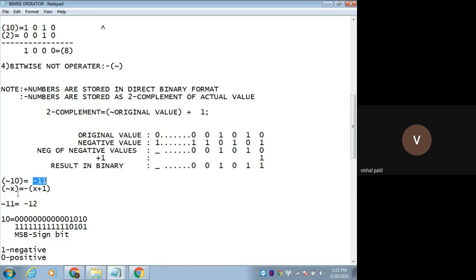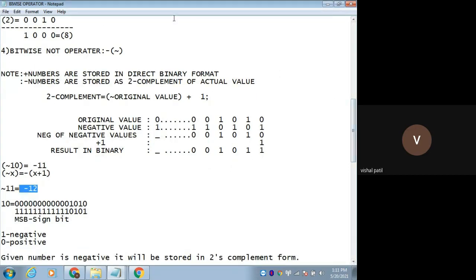Now I have taken 11, so it will be minus 12. Just add 1 and add a minus sign. That's it. If I take 12, then it will be minus 13 and so on. So this is how the bitwise not operator works.